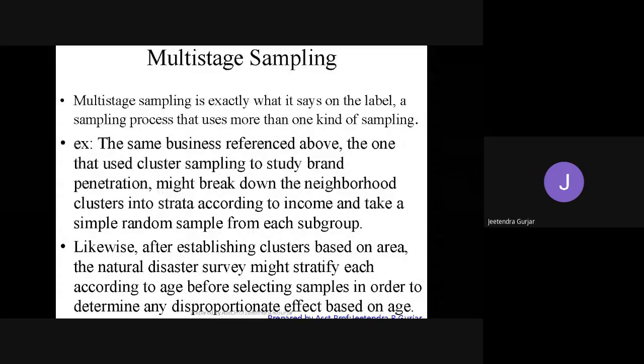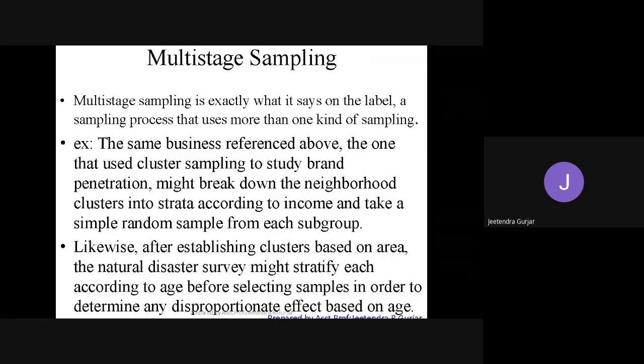Suppose you are not interested only in cluster sampling, stratified sampling, or simple random sampling. You do 2 samplings at a time or 3 samplings at a time. This type of sampling is nothing but multi-stage sampling. The example I have taken here is students. The same business referred to above, which we took in the last example, the one that used cluster sampling to study brand penetration, might break down the neighborhood clusters into strata according to income and take a simple random sample from each subgroup. Yes, what are they doing?